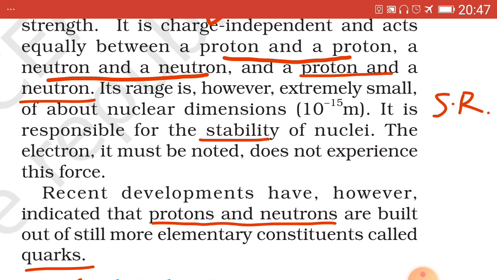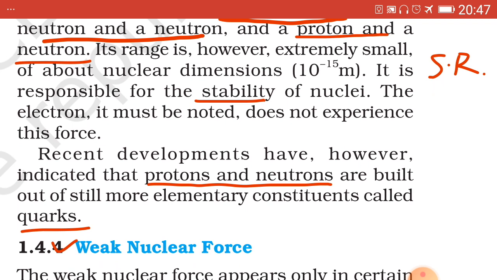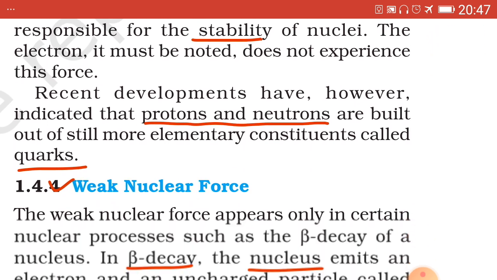So, all the properties of strong nuclear force get over. Now, the fourth and the last fundamental force, that is weak nuclear force.